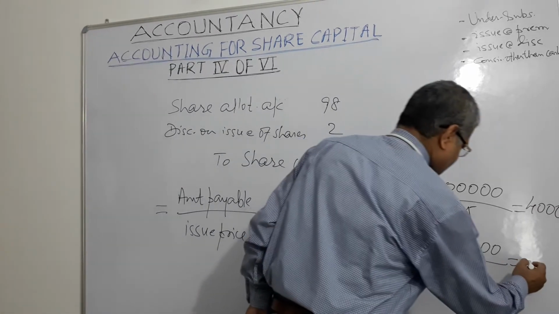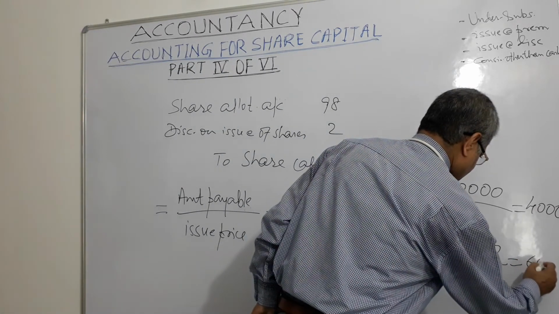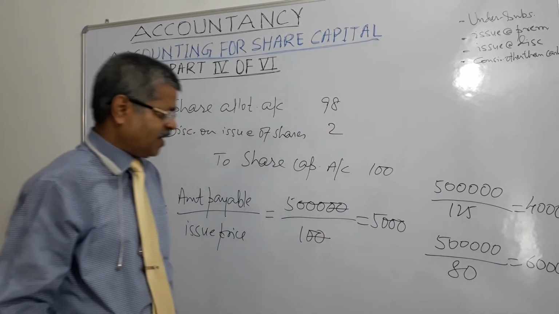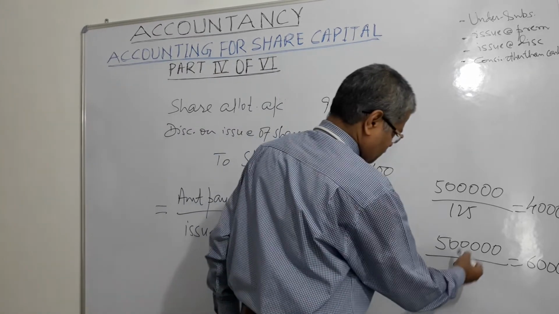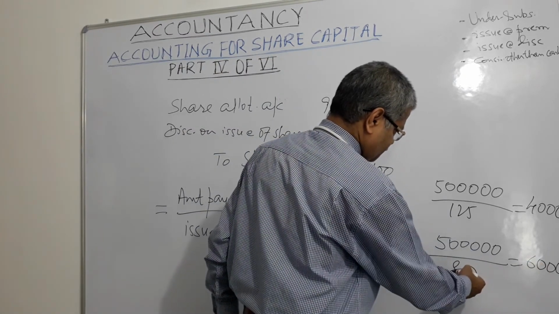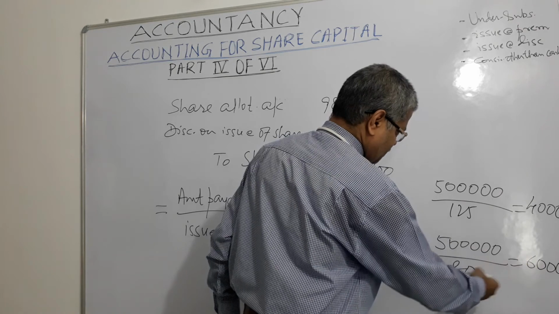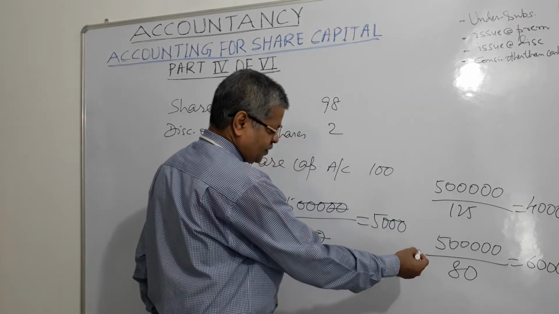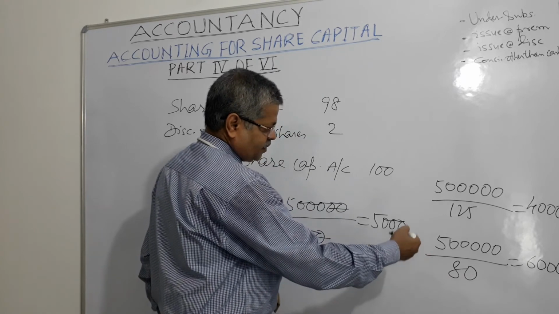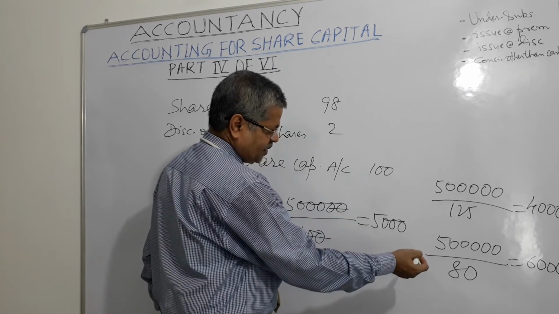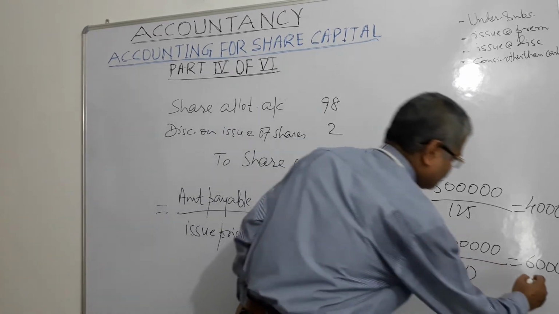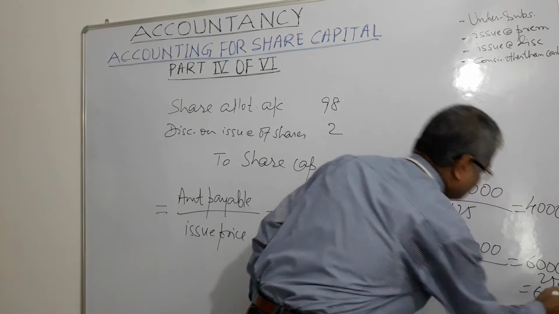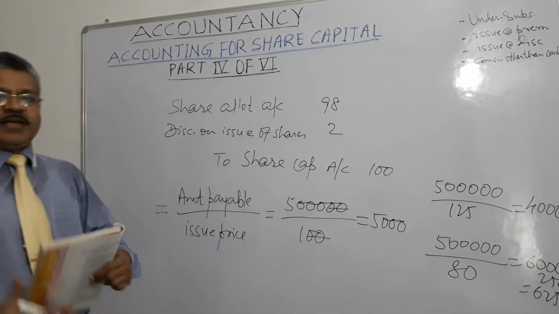It will come to 6,000 plus shares. 6,000 times 80 is 4 lakh 80,000, and 20,000 remains. So 80 rupees, 20,000, 250 shares. 6,000 plus 250. The company will issue me 6,250 shares, right?